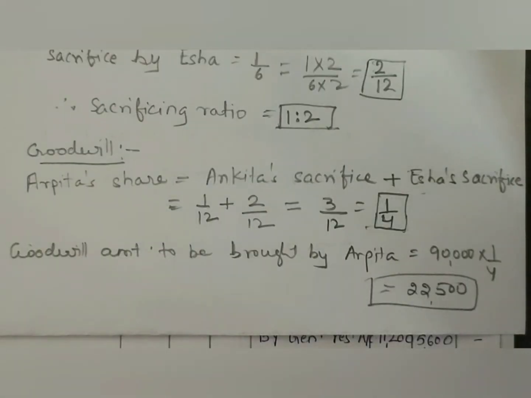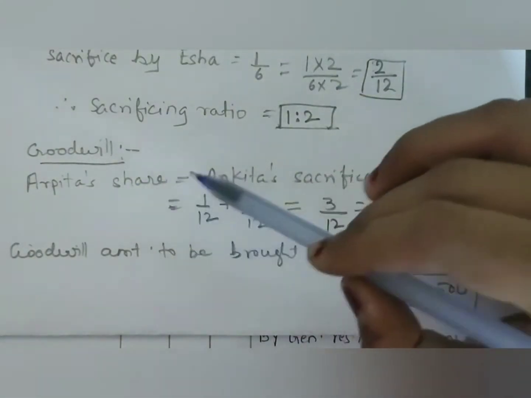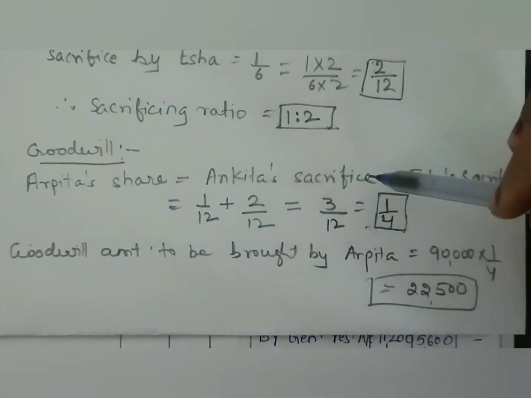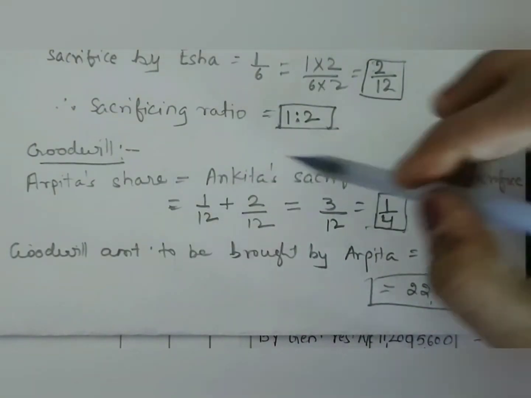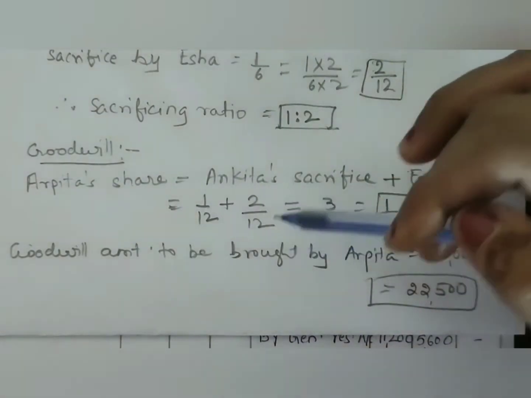Now here, the firm's goodwill is given, that is 90,000. But the goodwill amount to be brought by Arpita is not given, so we have to calculate that. Here, Arpita's share is equal to Ankita's sacrifice plus Isha's sacrifice, and we have both the informations. Ankita's sacrifice is 1/12 and Isha's sacrifice is 2/12.